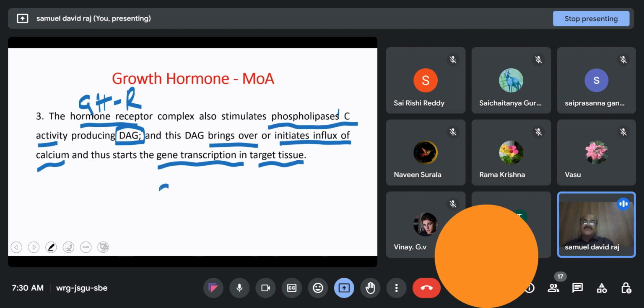Why? Because growth requires a number of proteins. So, unless these proteins are synthesized, growth will not take place.